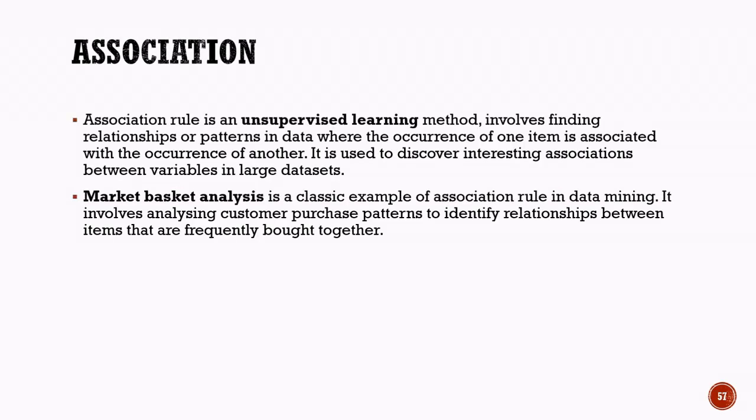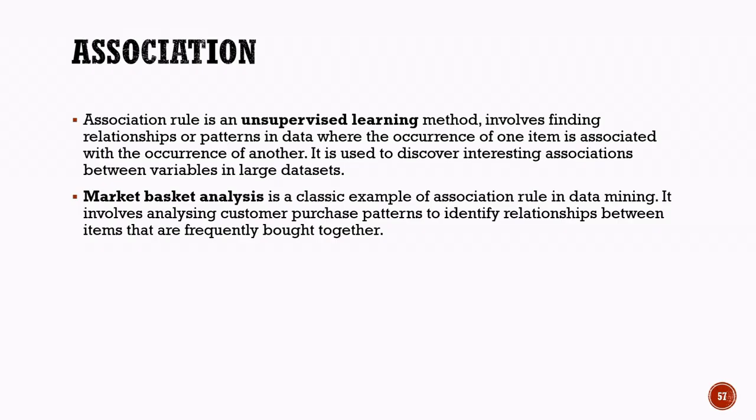Association. Now let us learn about association, another important type of unsupervised learning model. Association is a technique used to discover relationships or connections between items in a dataset. It identifies patterns where the occurrence of one item is linked to the occurrence of another item. Unlike supervised learning, association does not require labeled data. Instead, it analyzes large amounts of data and uncovers hidden relationships that may not be immediately obvious.